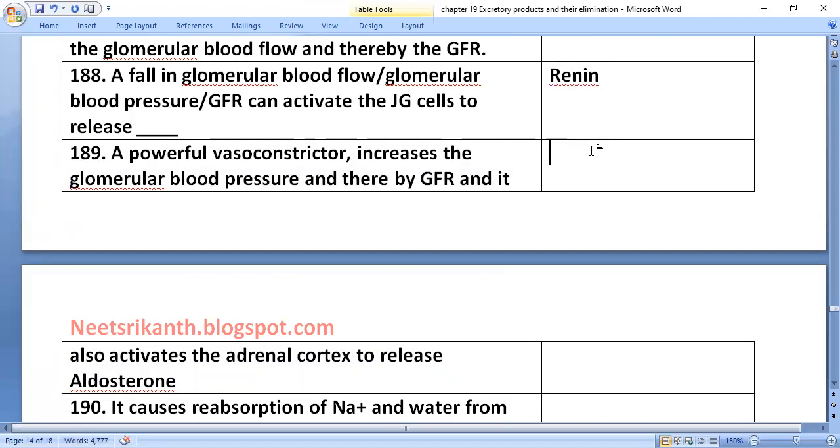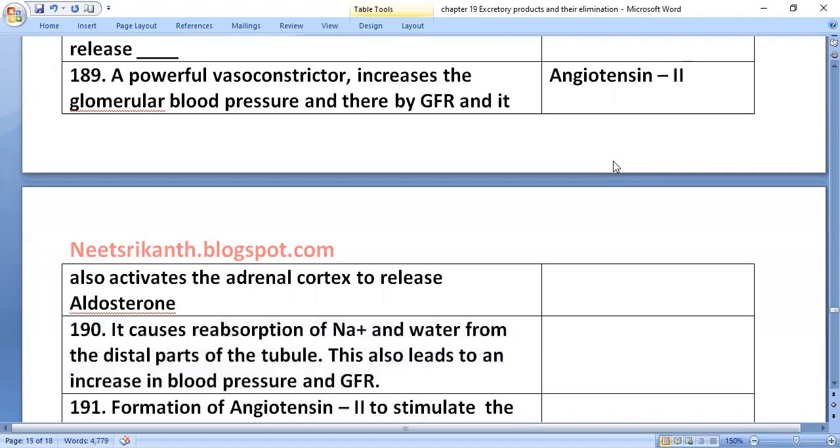Angiotensin 2 is a powerful vasoconstrictor that increases the glomerular blood pressure and thereby GFR, and it also activates the adrenal cortex to release aldosterone. Aldosterone causes reabsorption of sodium and water from the distal parts of the tubule.